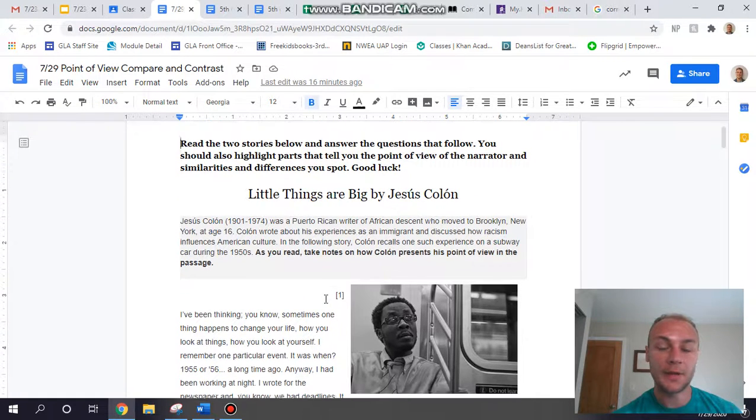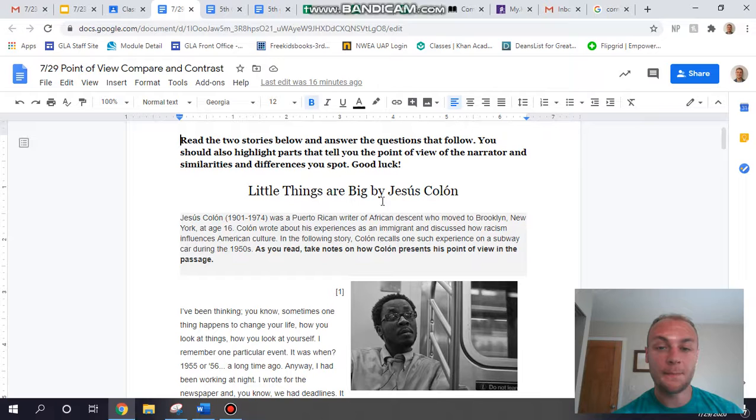So I'm going to read a little bit. Little Things Are Big by Jesus Colon. Jesus Colon was a Puerto Rican writer of African descent who moved to Brooklyn, New York at the age of 16. Colon wrote about his experiences as an immigrant and discussed how racism influences American culture. In the following story, Colon recalls one such experience on a subway car during the 1950s. As you read, take notes on how Colon presents his point of view from the passage. That's what we're working on today, point of view.